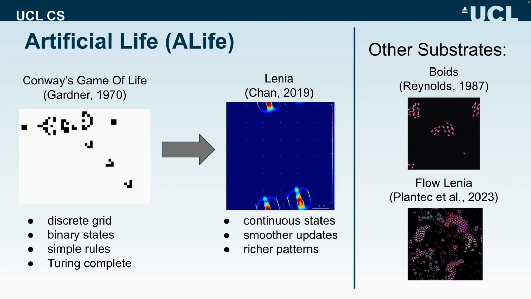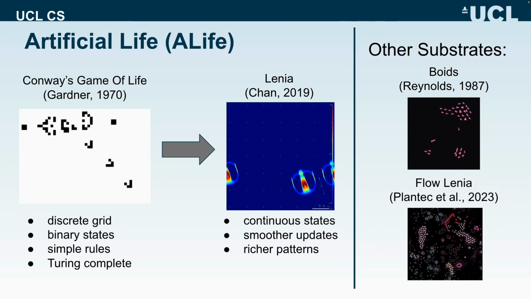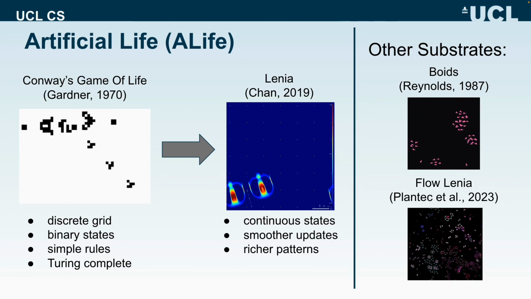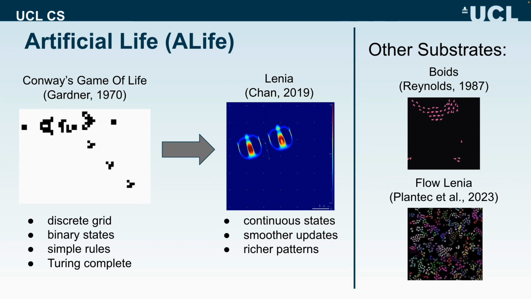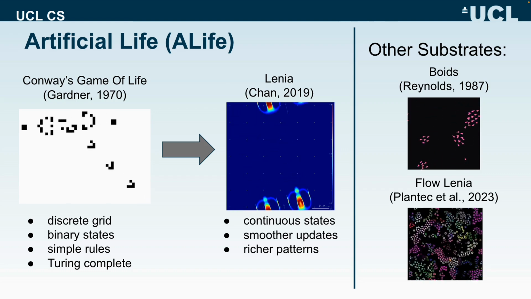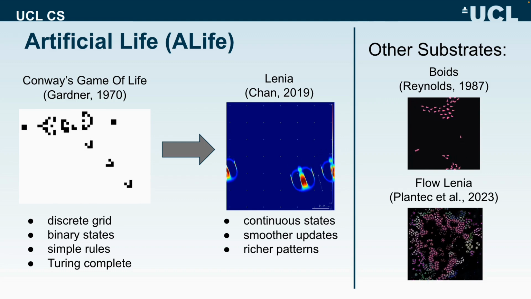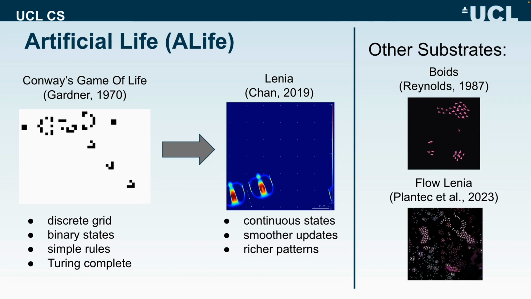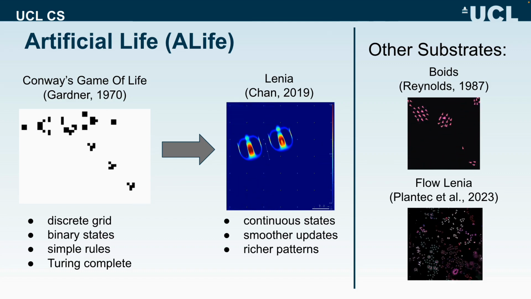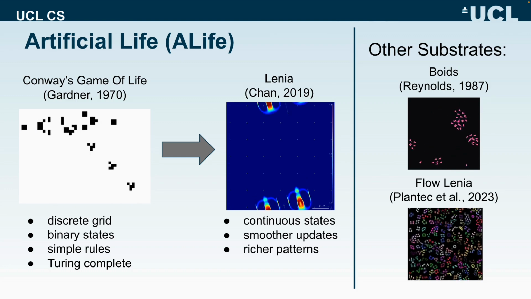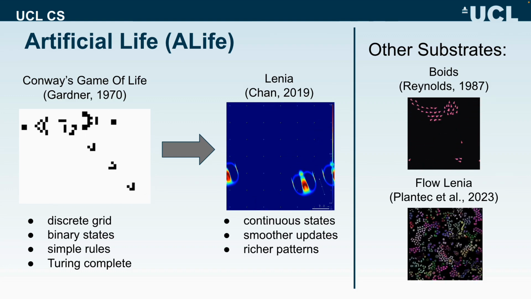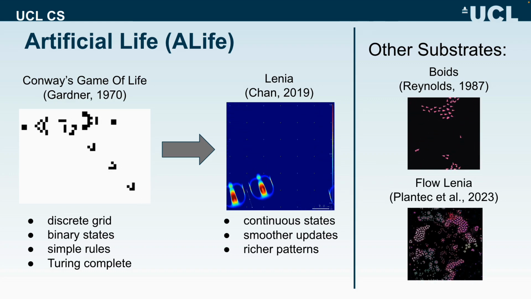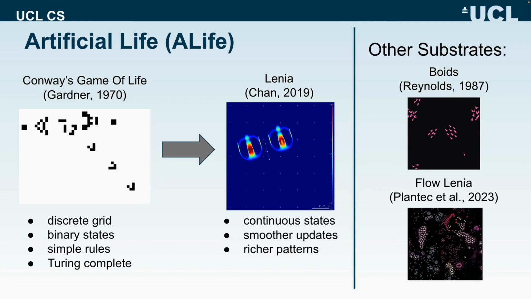To contextualize, let's first revisit Conway's Game of Life. This environment operates on a discrete grid of binary states and simple yet Turing-complete rules, producing intriguing emergent patterns. Lenia, developed by Chan in 2019, expands this concept by employing continuous state and smoother dynamics, generating richer and more diverse lifelike forms. Artificial life research, however, is not limited to cellular automata. For example, Reynolds Boids simulates collective animal movement in continuous space, and Flow Lenia further enriches Lenia with fluid-like dynamics, allowing even more sophisticated emergent phenomena.